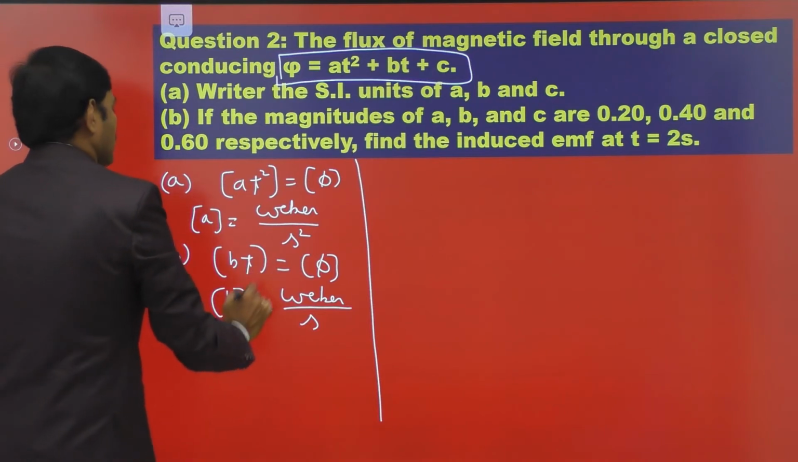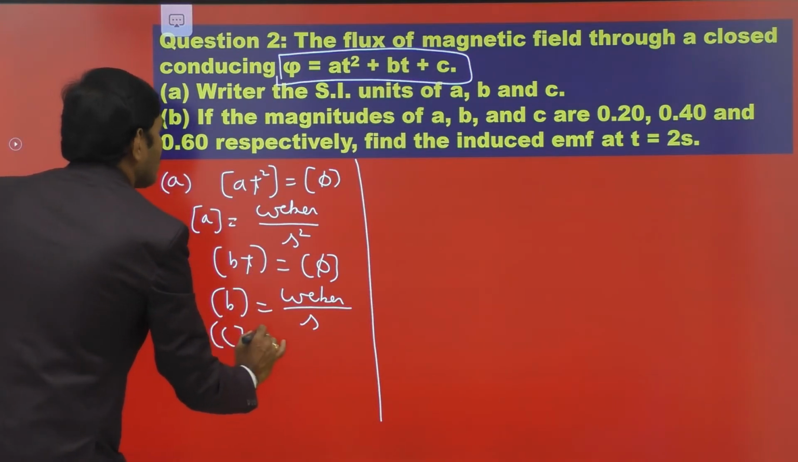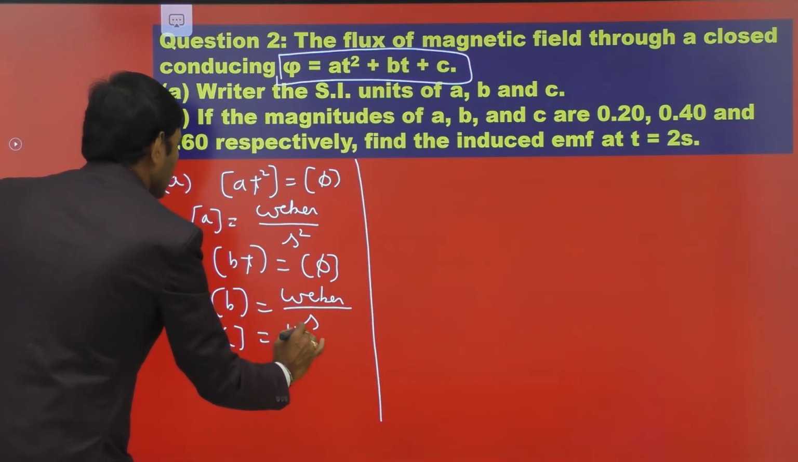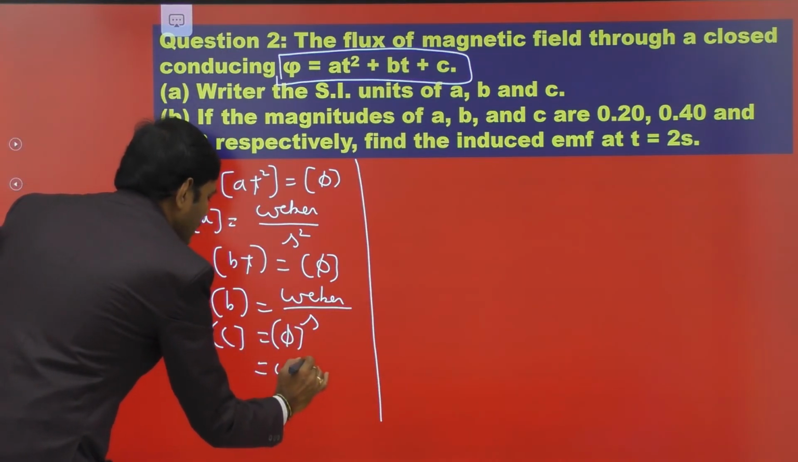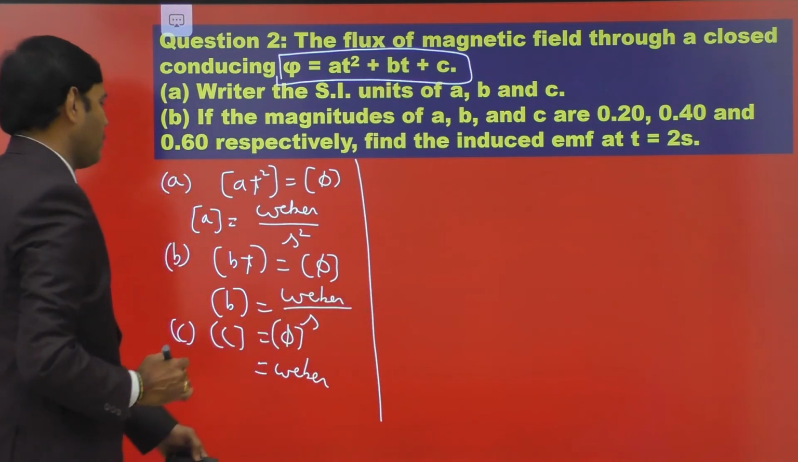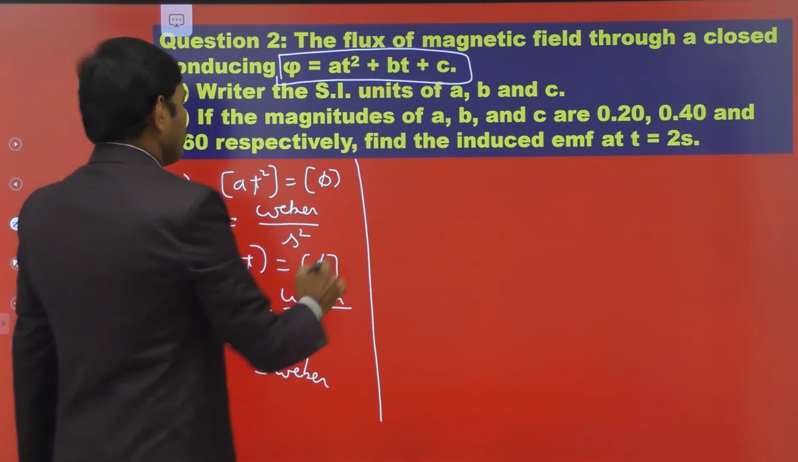Next, for C, the dimension of C is equal to the dimension of flux, that is Weber. The unit of C is equal to the unit of flux, that is Weber. So we come to the second problem.